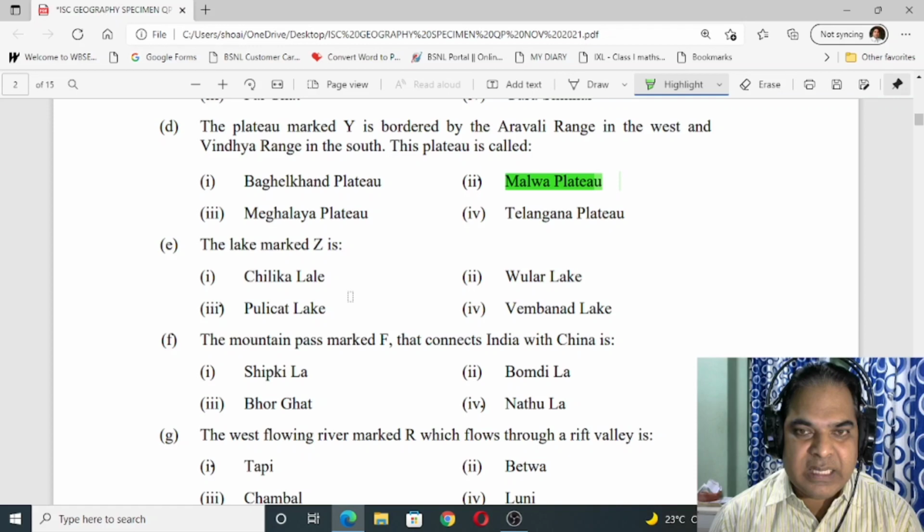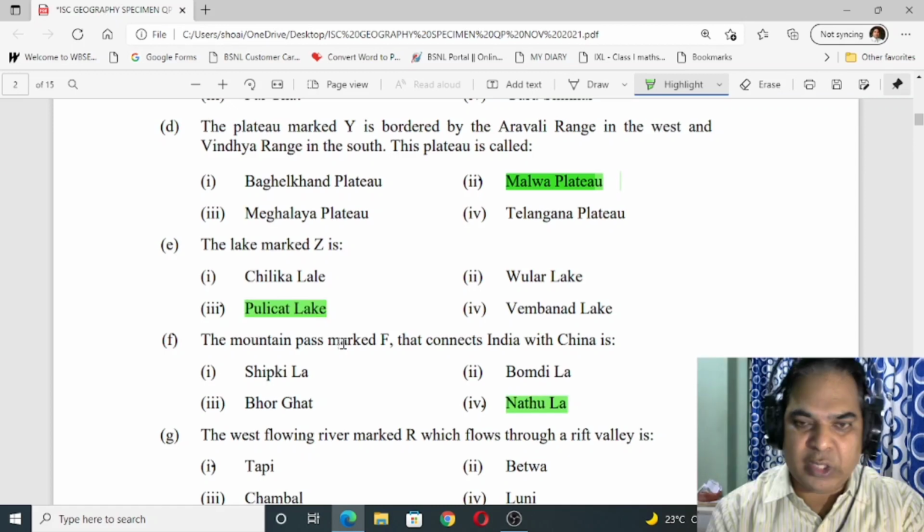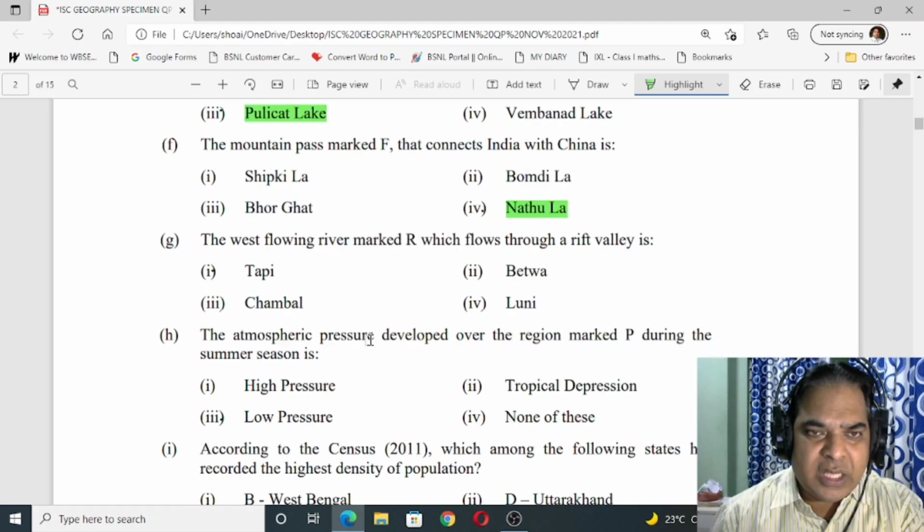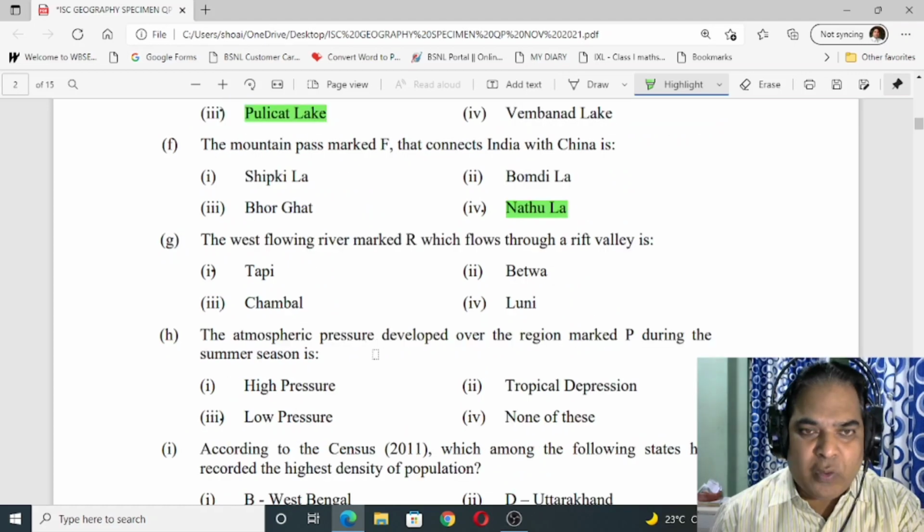Okay, now F, the mountain pass marked F that connects India with China is. So the answer is Nathula. Okay, you can check your specimen paper, keep it in front of you and just follow this video. Okay, and you can mark it in your paper also. Now next, the west flowing river marked R which flows through a rift valley is Tapi. Okay, this one is the correct answer, Tapi. Okay, so all these were correct in the previous video also.